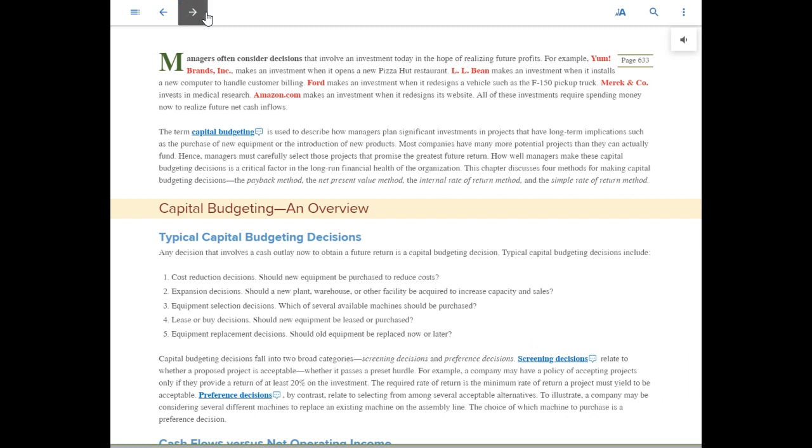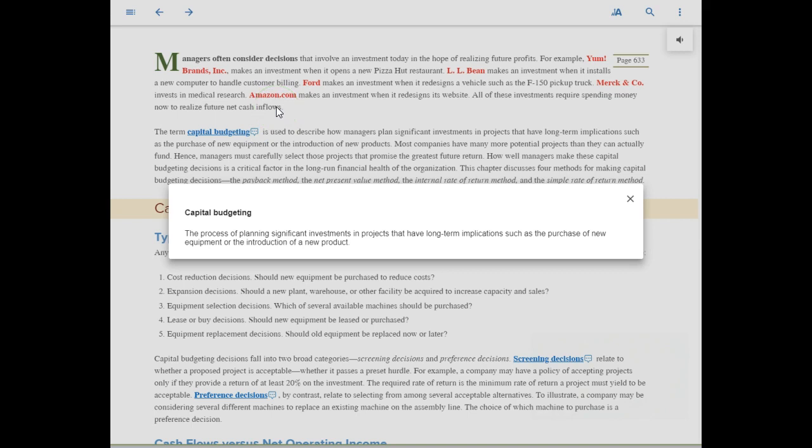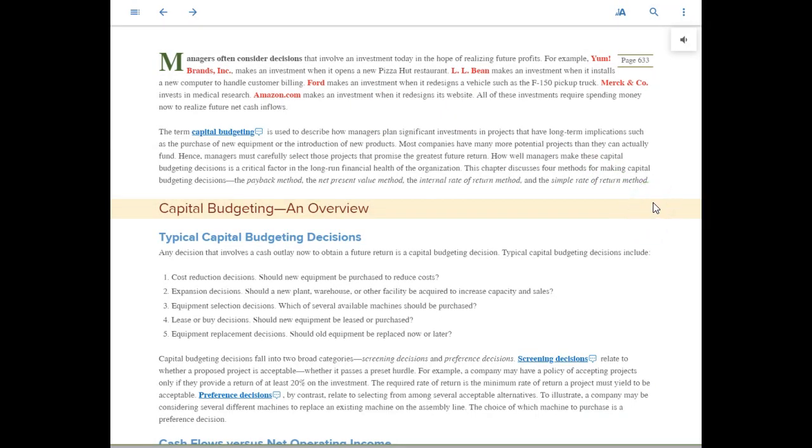Now, what is capital budgeting? As you can see here, capital budgeting is the process of planning significant investments in projects that have long-term implications, such as the purchase of new equipment or the introduction of a new product. So we're talking about major decisions here. These could be multi-tens of millions of dollars or hundreds of millions of dollars decisions.